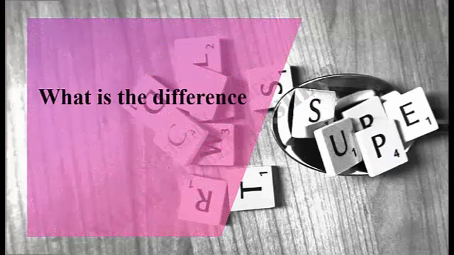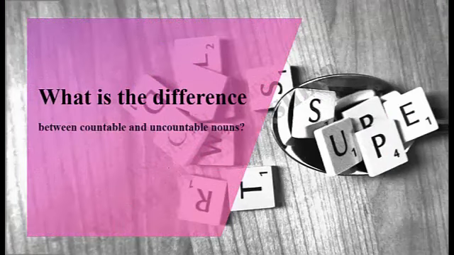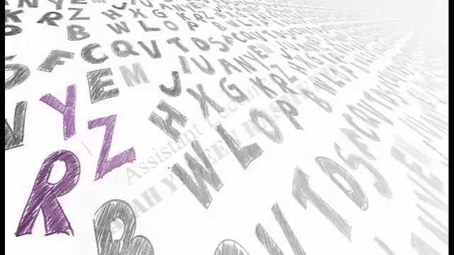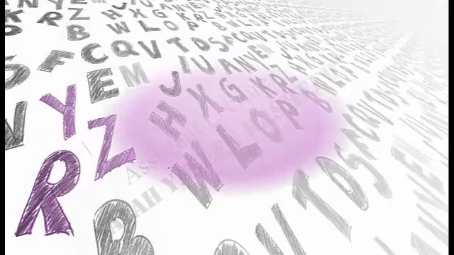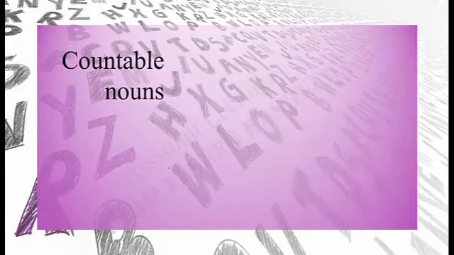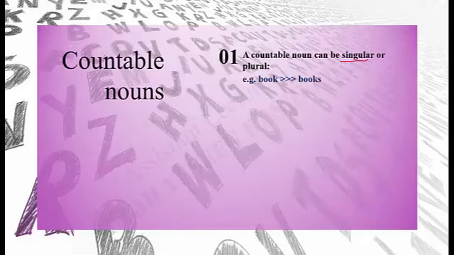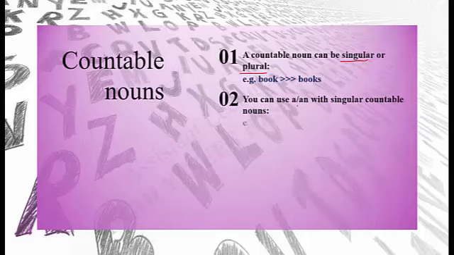At this point, we will talk about what differentiates countable from uncountable nouns. Let's start with countable nouns first. Number 1. A countable noun can be singular or plural. Example: book, books, room, rooms, boy, boys. Number 2.